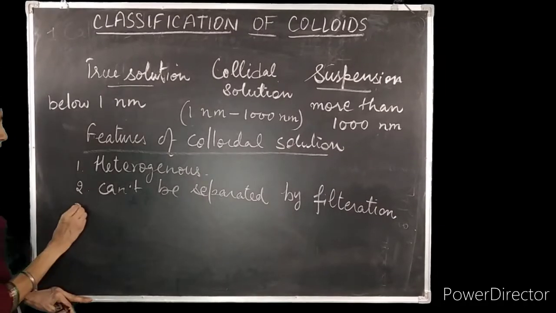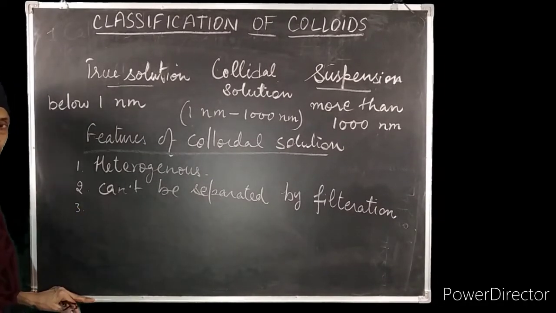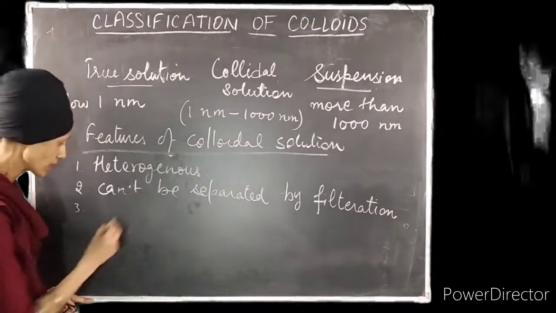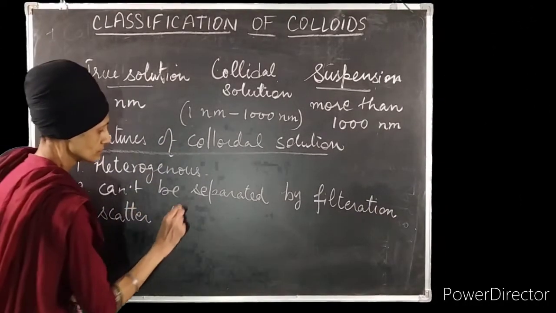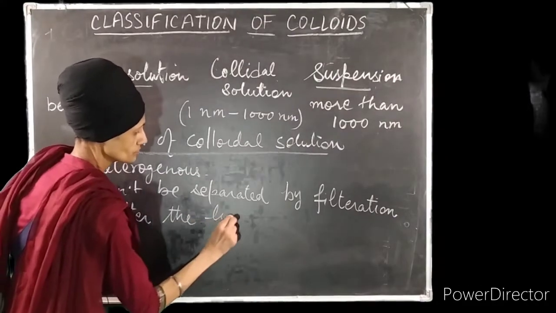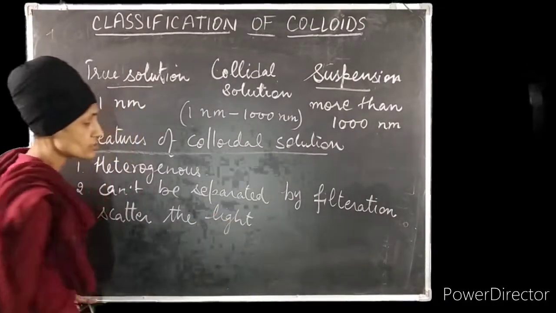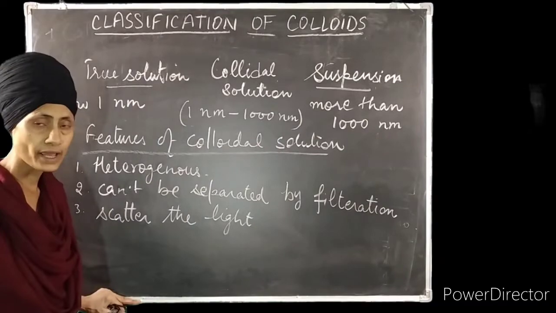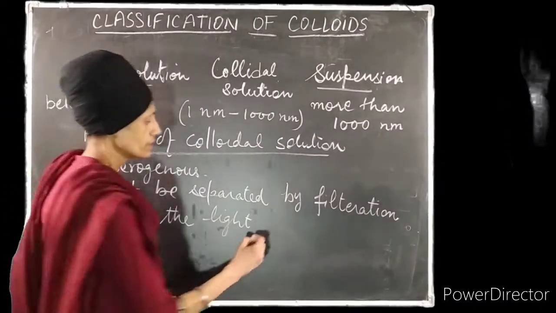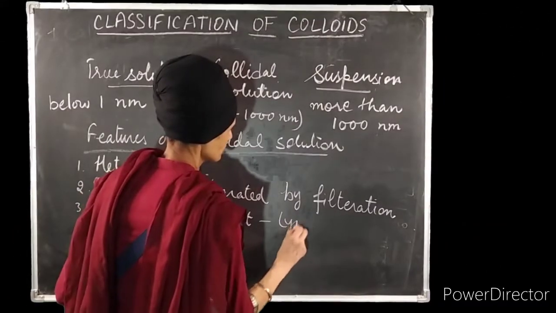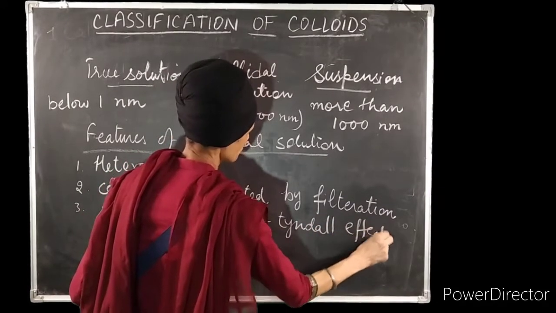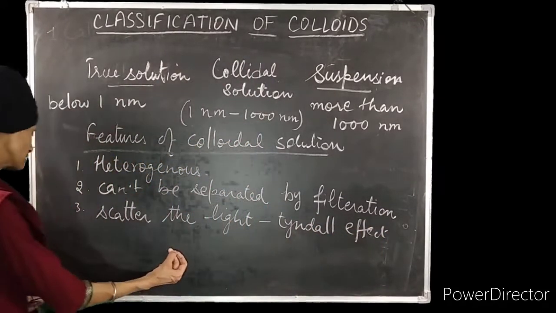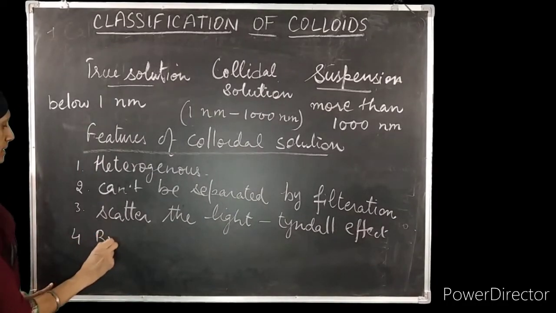Now a very important point of the colloidal solution is that the particles scatter light, and scattering of light is shown by an effect which is called the Tyndall effect. They also show Brownian movement, the zigzag movement of particles.